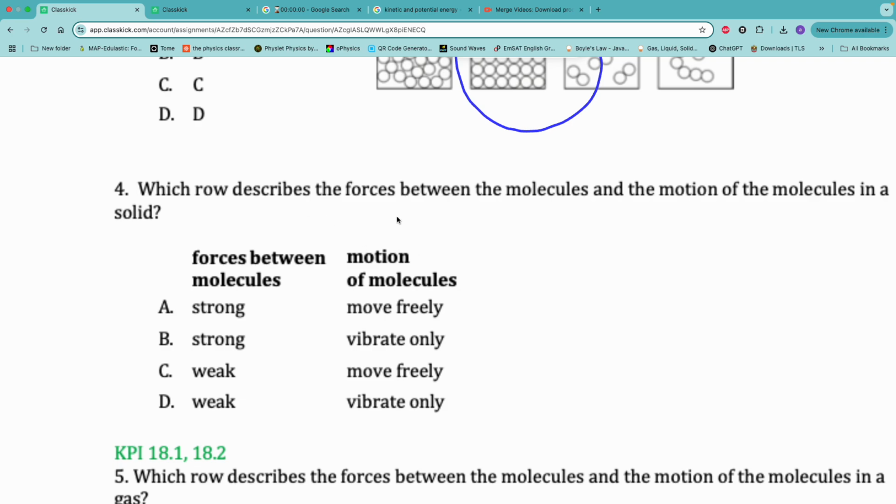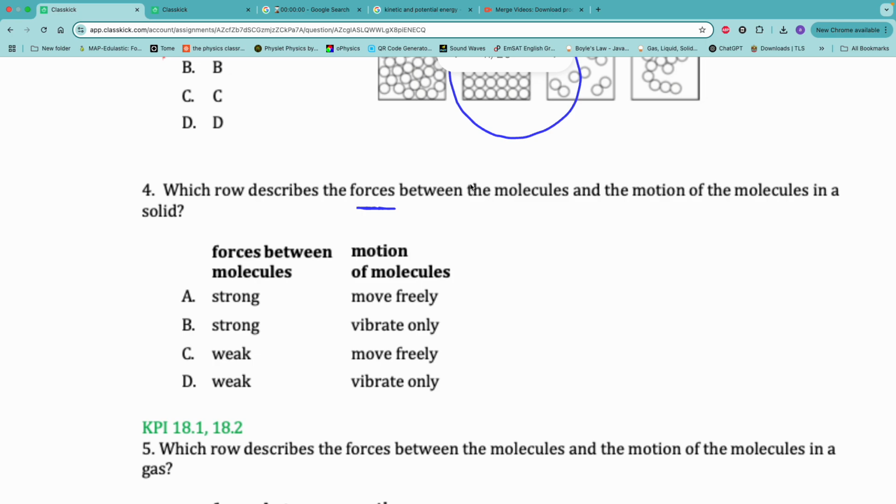Which law describes the forces between the molecules and the motion of the molecules in solid? We know force between particles is very strong. Motion is vibration. It vibrates in its position. It's not in motion, it is moving but in a vibrational way.